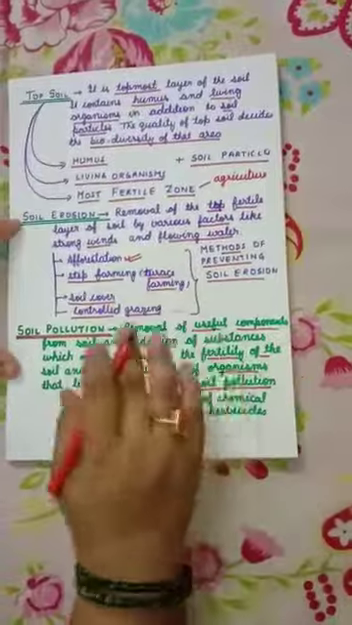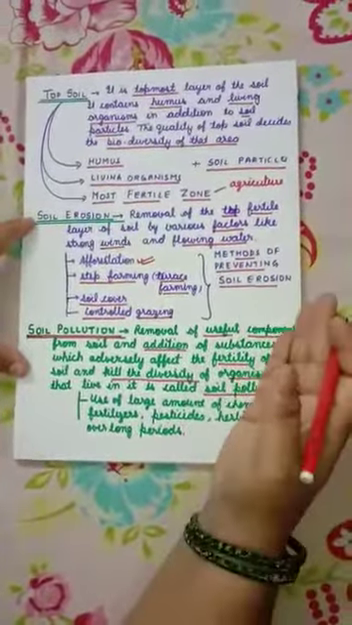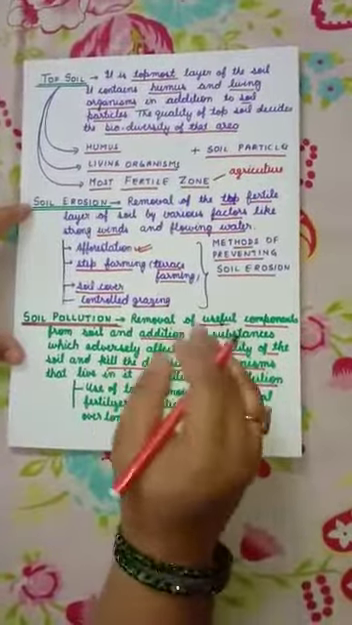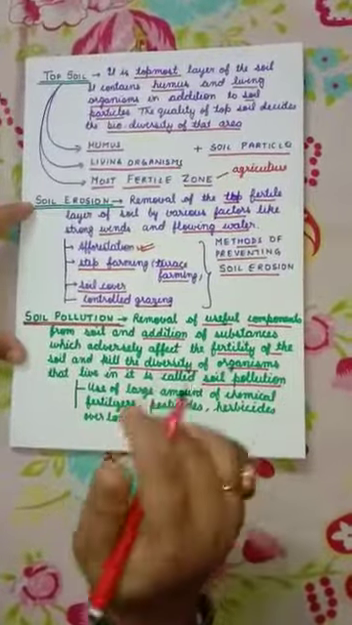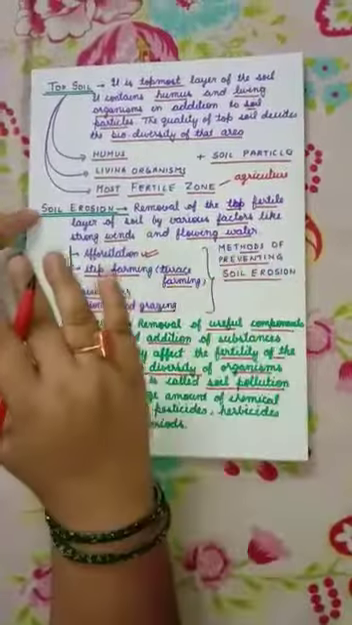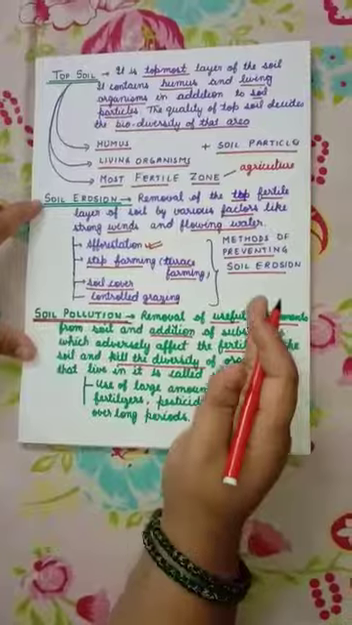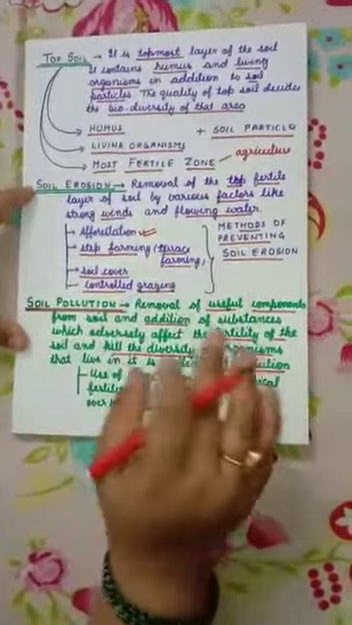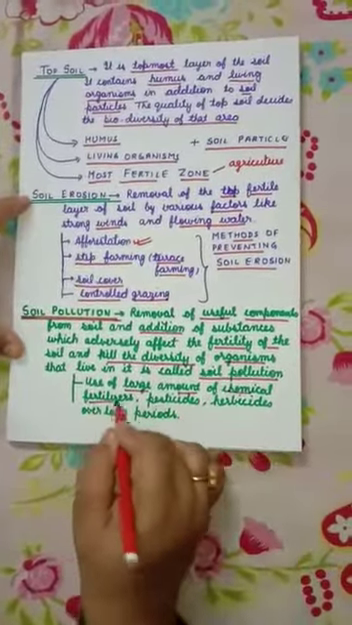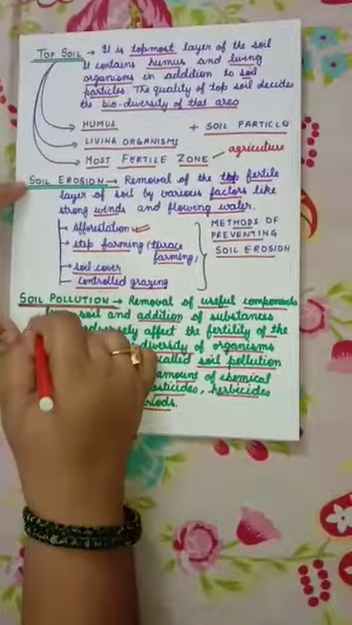So what happens nowadays? We are using a lot of agricultural chemicals like fertilizers, pesticides, herbicides, etc. And these chemicals remain present inside our soil and they undergo different types of reactions and destroy the structure of our soil. So this should be avoided so that the fertility of the soil may remain intact. So use of large amounts of chemical fertilizers, pesticides, herbicides over long periods has led to this soil pollution.